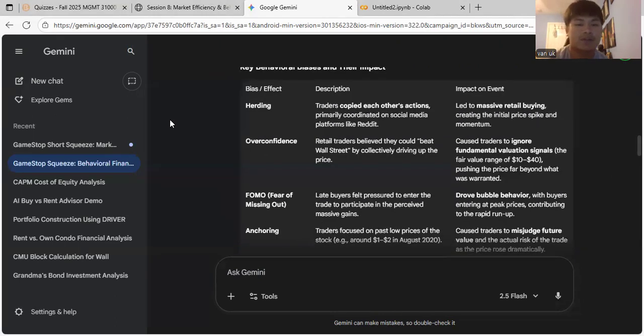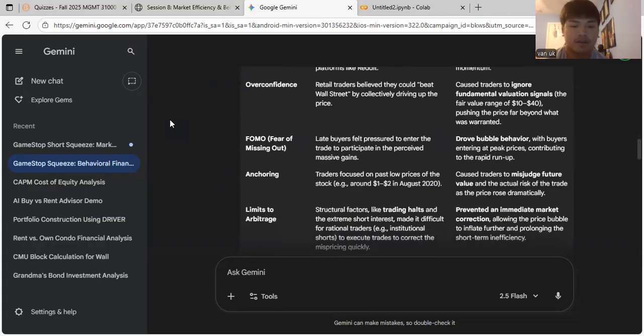So the first bias was herding, which is when traders copy each other's actions, primarily coordinated on social media platforms like Reddit. What that led to was massive retail buying, and it created an initial price spike and momentum. Overconfidence was another, when retail traders believed they could beat Wall Street by collectively driving up the price.